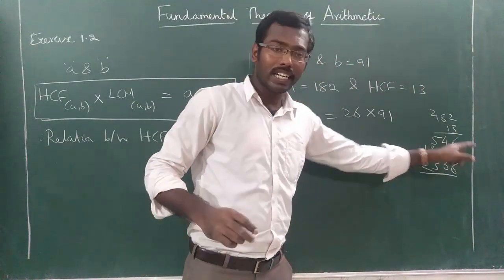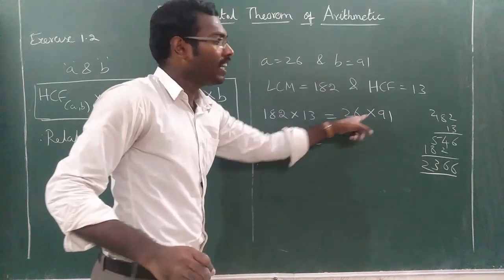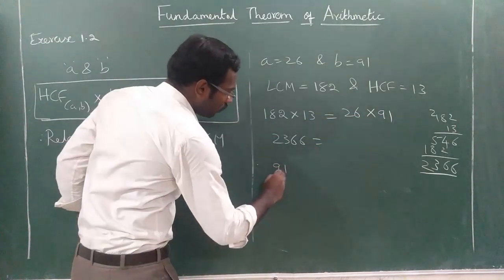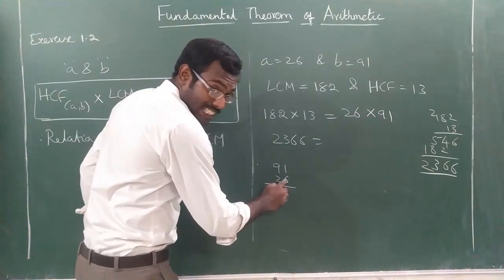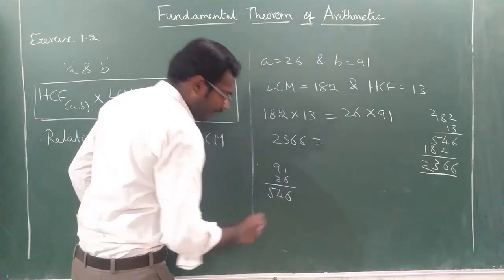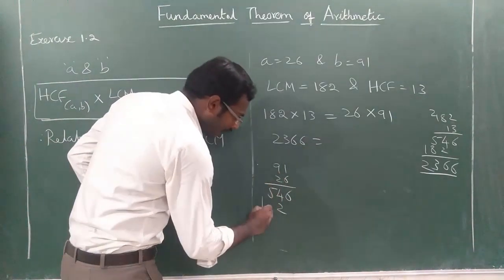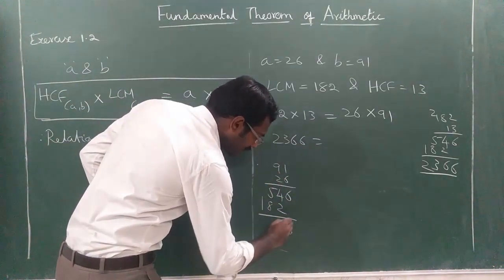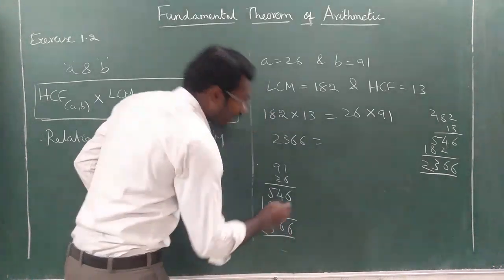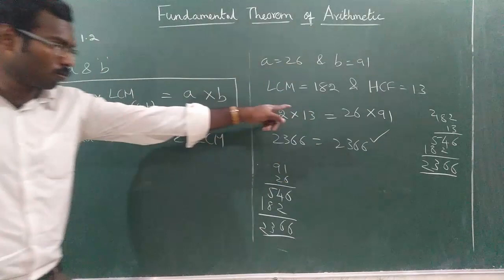We'll check 91 into 26. 1 6 is 6. 9 6s are 54. Then 1 2 is 2. 9 2s are 18. So the answer is 2366. So equal. Hence verified.